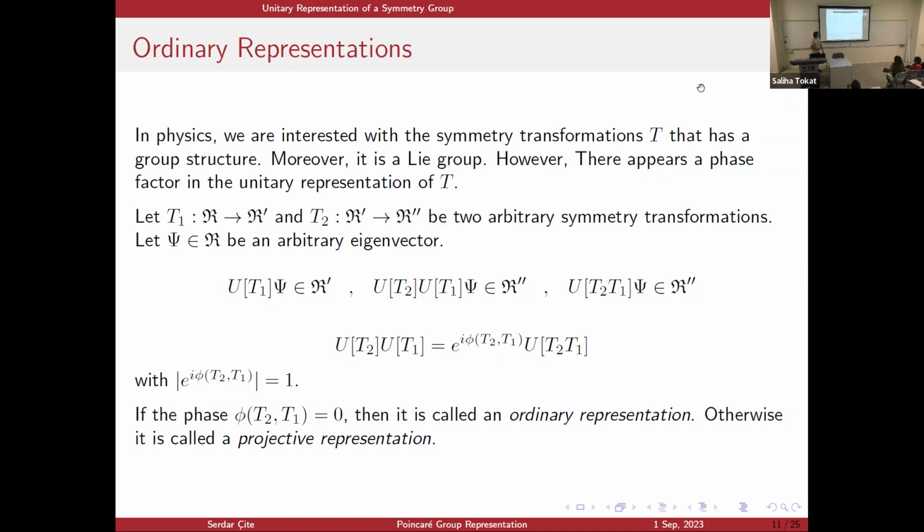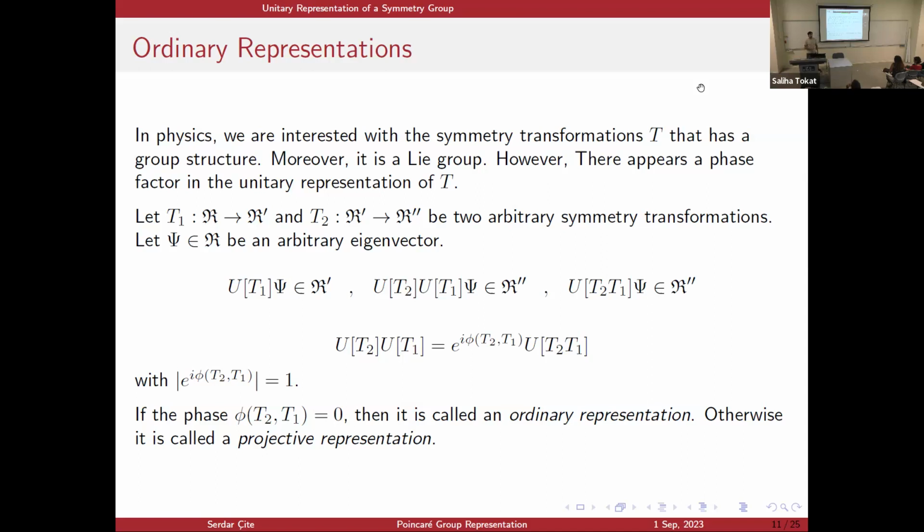Now, in physics, symmetry transformations actually form a Lie group structure, but the representations in general don't follow the group multiplication law. So let's consider these two transformations between rays. Now, notice that U(T2)U(T1) and U(T2 T1) are actually in the same ray. But since they're in the same ray, they may be separated by a phase with magnitude 1. So in general, the group multiplication law is not respected.